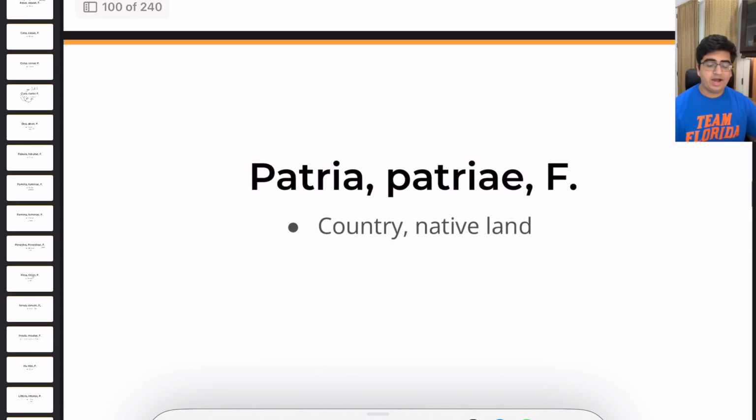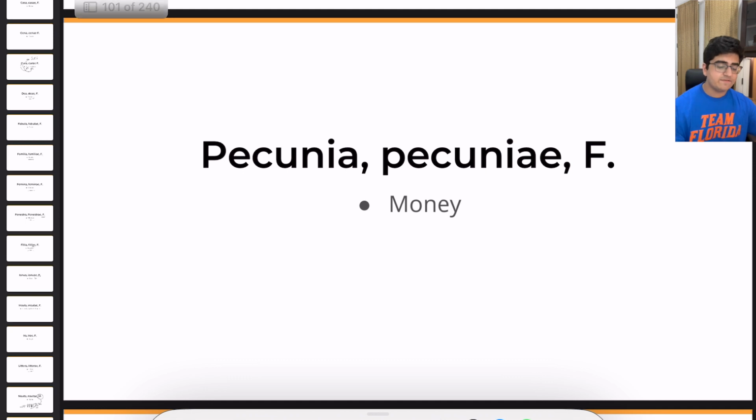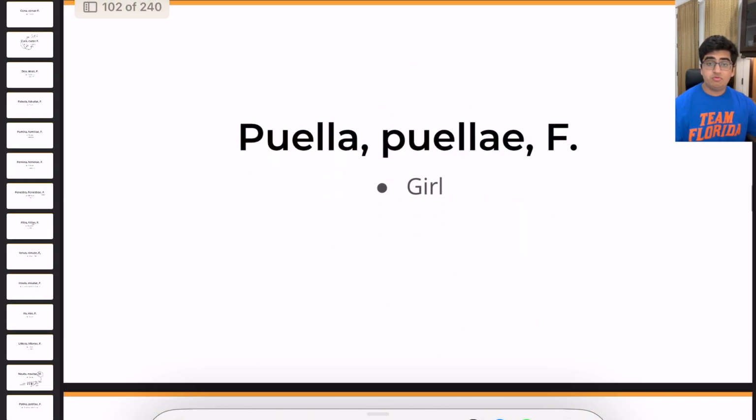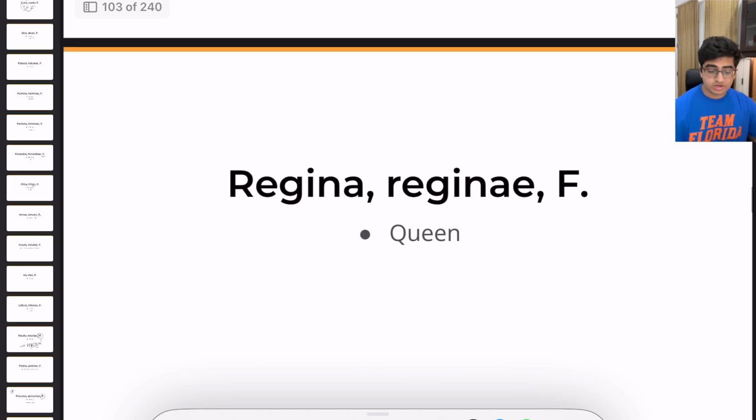Then we have patria, patriae, feminine, means country or native land. Then we have pecunia, pecuniae, feminine, meaning money. This is a really important one. Make sure you know that really well. Puella, puellae, feminine, meaning girl. Regina, reginae, feminine, meaning queen.